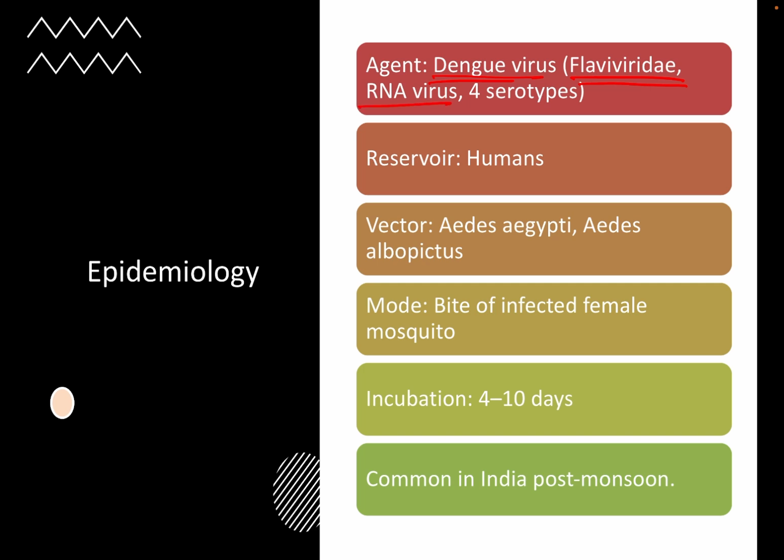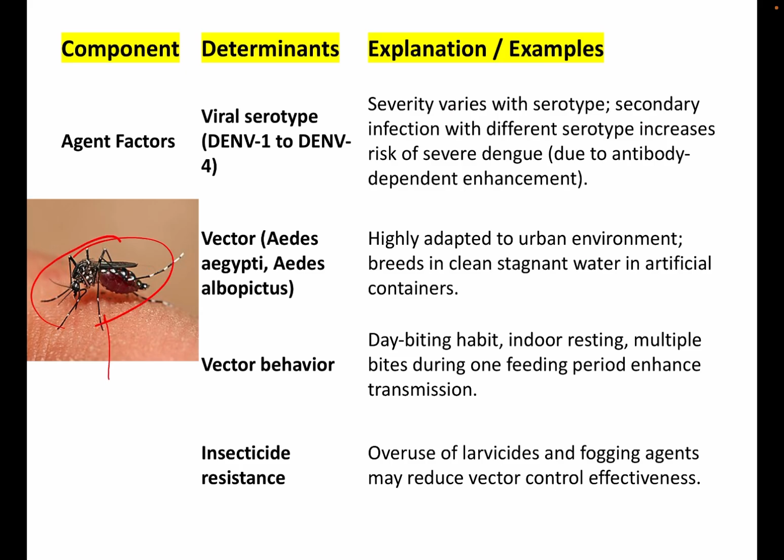So coming to the epidemiology, it is caused by dengue virus which is a Flaviviridae, belongs to the family Flaviviridae, and is an RNA virus and has four serotypes. And humans are the major reservoirs. It is transmitted by Aedes aegypti. Mode of transmission is through the bite of an infected mosquito. Incubation period is 4 to 10 days. Common in India in post-monsoon period. So this is the Aedes aegypti mosquito.